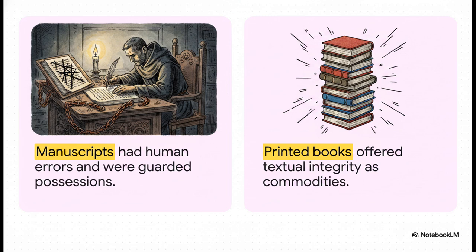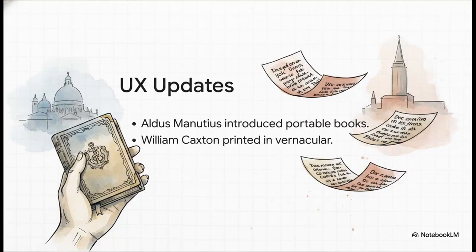Printed books, on the other hand, brought reliable bug fixes. Once a page was typeset, it had absolute textual integrity. It could be reliably replicated thousands of times over, turning knowledge from a guarded secret into a reproducible, accessible commodity. And the early printers didn't just stop there. They started rolling out what we today would call UX updates, user experience upgrades.